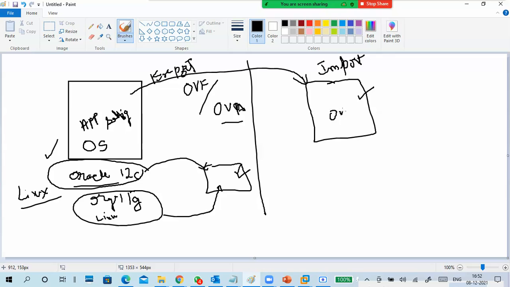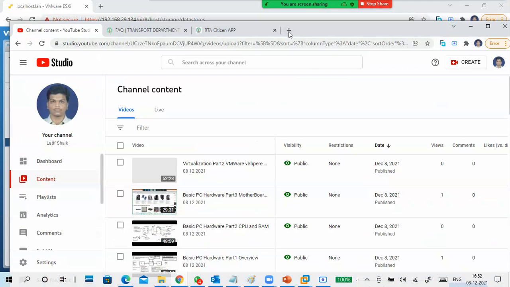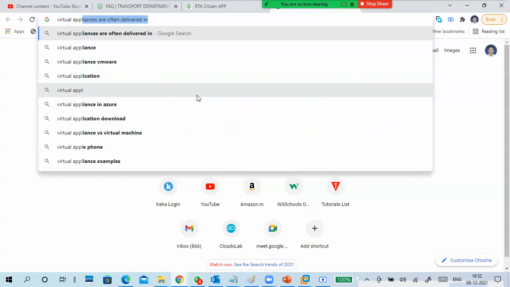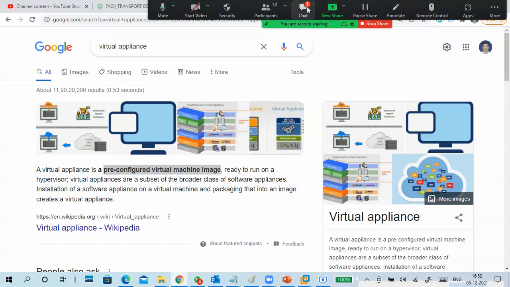I take an OVA or OVF formatted file and double click. It asks whether you want to import into VMware Workstation or VMware vSphere or like that. So we import it, and readily you get a machine. That is called a virtual appliance. You can also search on Google: virtual appliance, pre-configured virtual machine image.